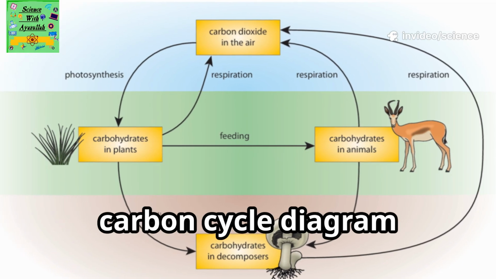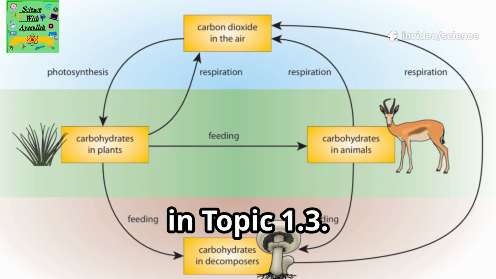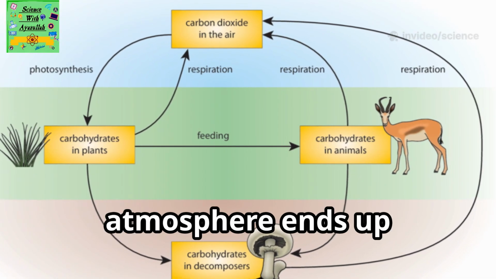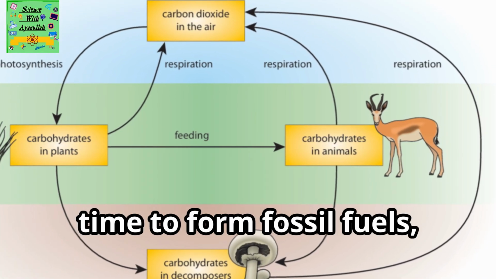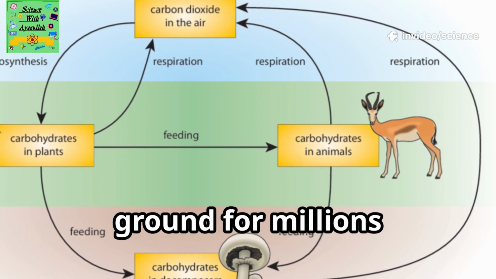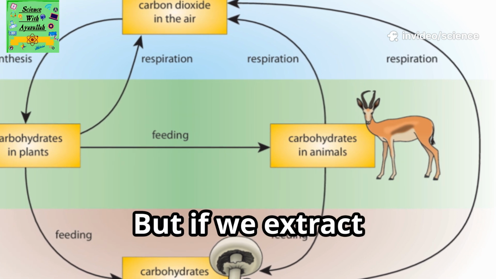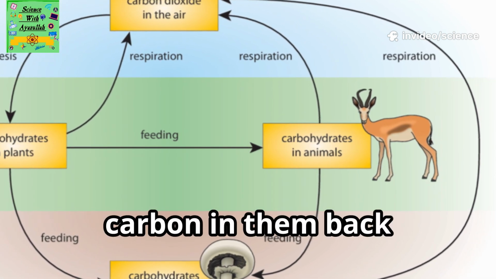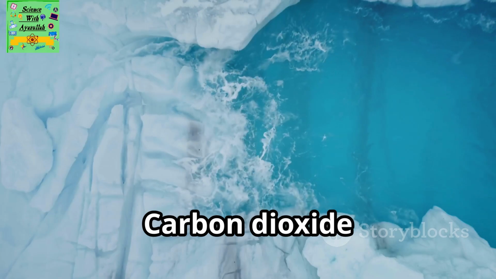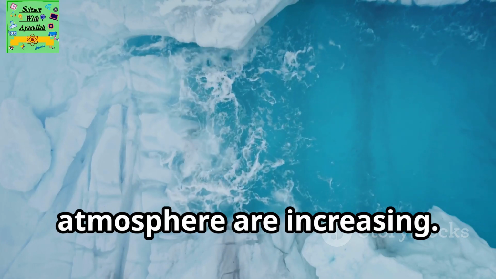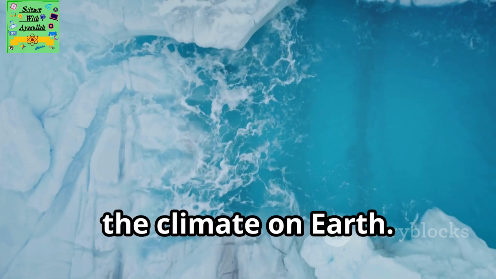Look back at the carbon cycle diagram in topic 1.3. You can see that some carbon from the atmosphere ends up in fossil fuels. It takes a long time to form fossil fuels, and they can then stay buried in the ground for millions of years. But if we extract them and burn them, we release the carbon in them back into the air in the form of carbon dioxide. Carbon dioxide levels in the atmosphere are increasing. This is affecting the climate on Earth.